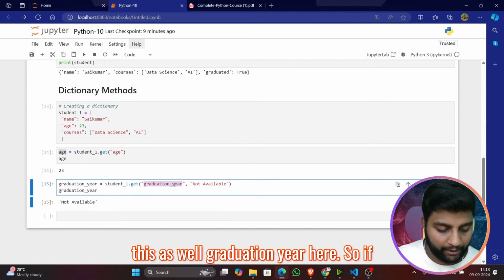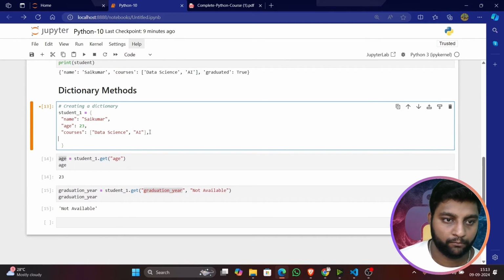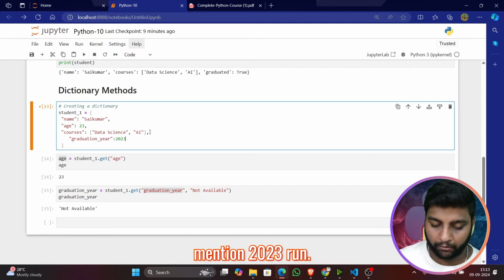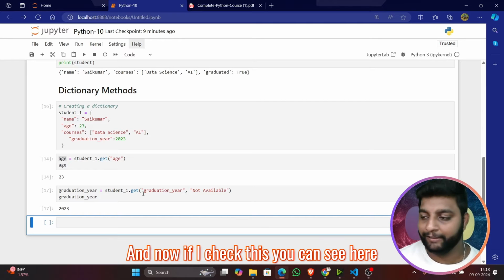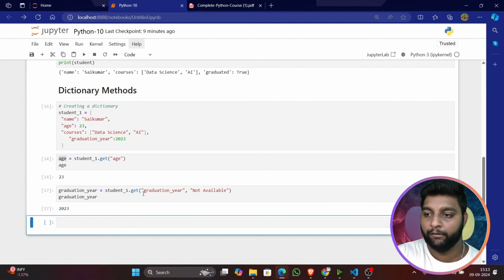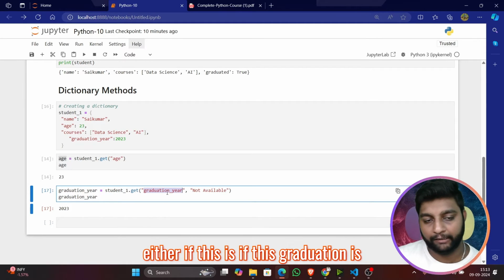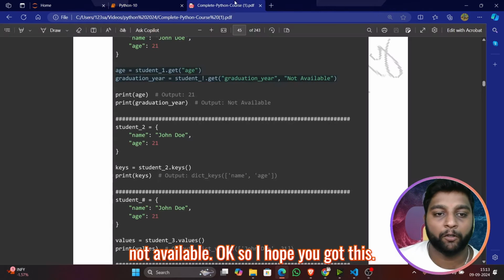You can mention graduation year here as well. So if we mention that, graduation year, I can mention 2023, run. Now if I check this, you can see 2023 is coming here. In short, it is saying that if the graduation year is there, print that, or else print not available. I hope you got this.